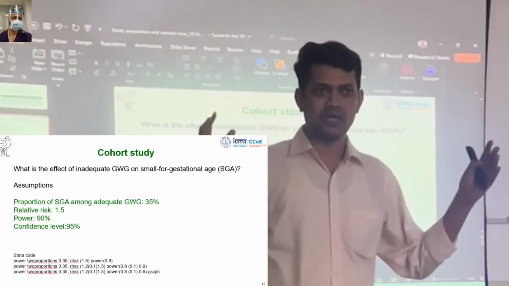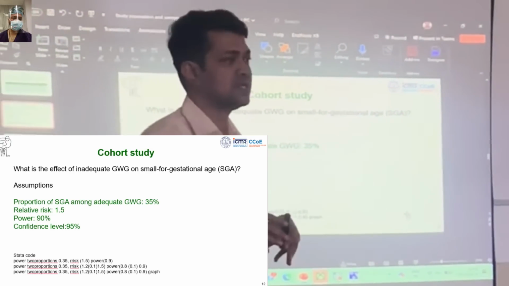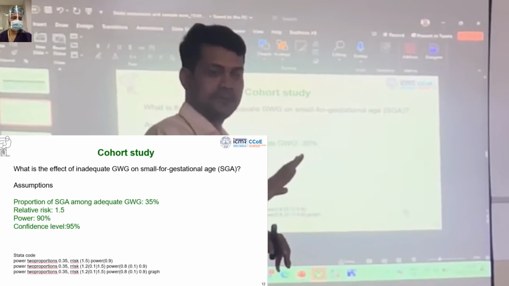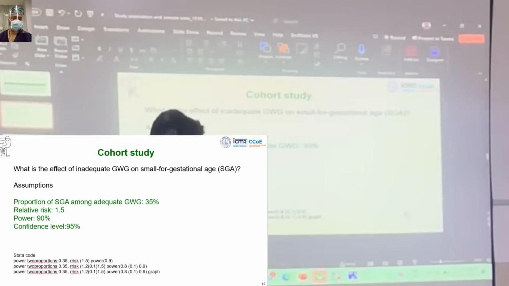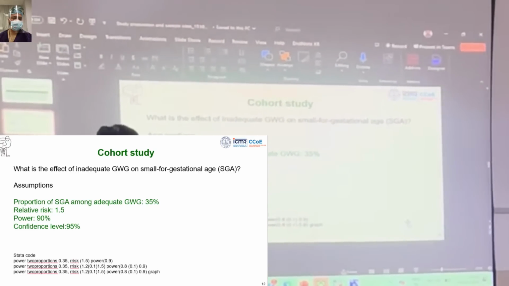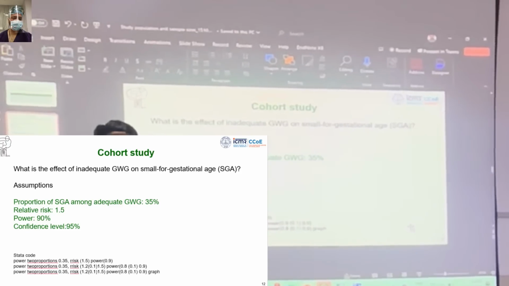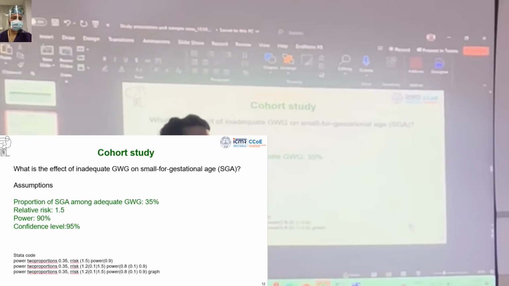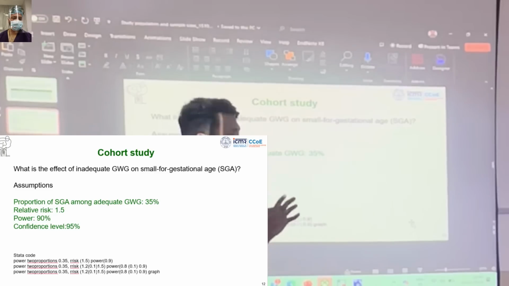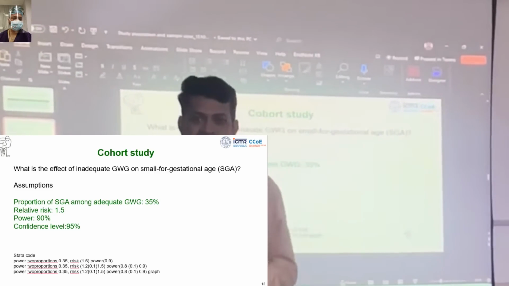So two things: information we take from what is available in the literature and what my knowledge is on that. Still, if I am not sure, that's why I use another command here to titrate this a little and see what happens: 1.2, 1.3, 1.4, 1.5, 1.6, and what sample size I am getting. Then based on the availability of the research, I will write. So that's why in some places it is important to provide a matrix, not a single estimate.